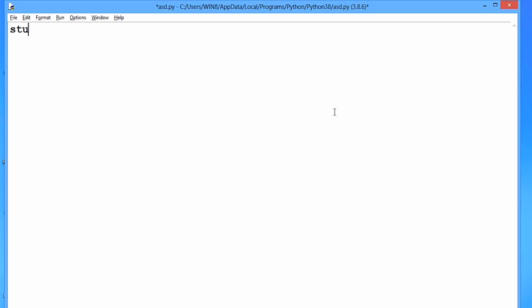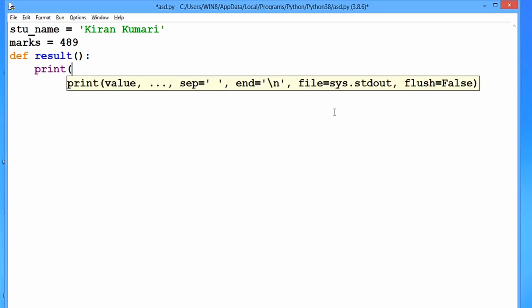Now say a variable like stu_name and its value is Kiran Kumari. Okay. Similarly, another variable is marks and give any number as its value. Okay, now we will define a function, say def result, where the function name is result, and now inside the function I'm gonna print the value of stu_name and marks. So I'll write like this, say name and then comma and then the variable stu_name.